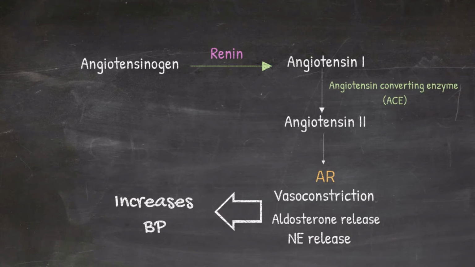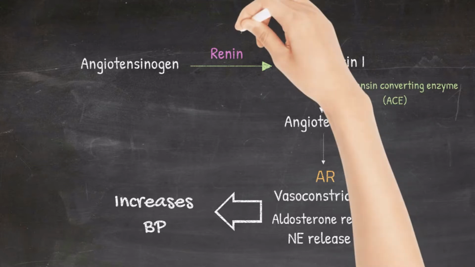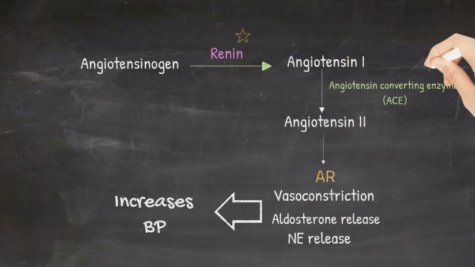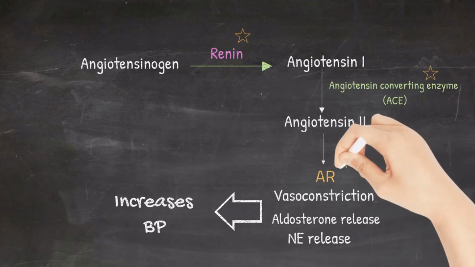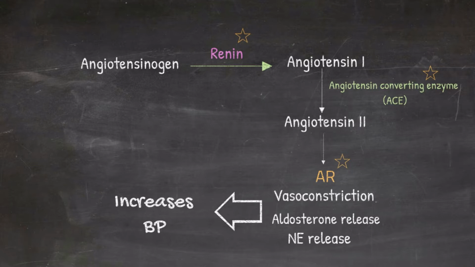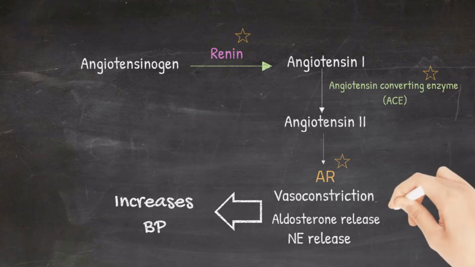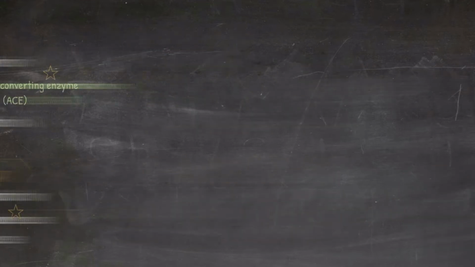Drugs which act on the renin-angiotensin-aldosterone system act either by inhibiting renin, or by inhibiting the angiotensin-converting enzyme, or by blocking the angiotensin receptors. Aldosterone antagonists have already been covered in the first session of antihypertensive drugs.